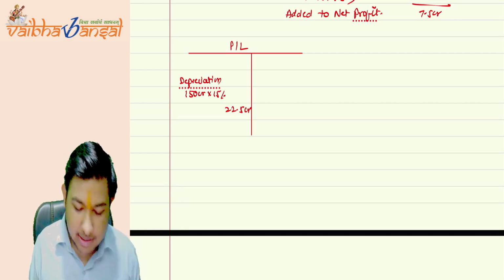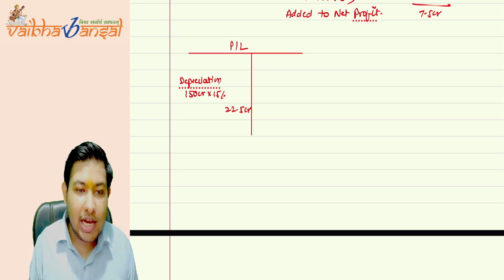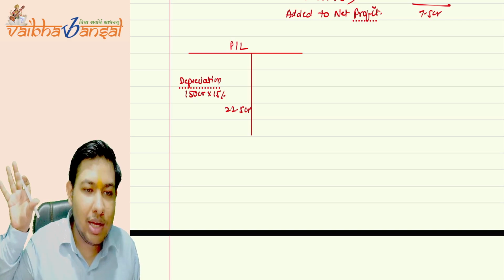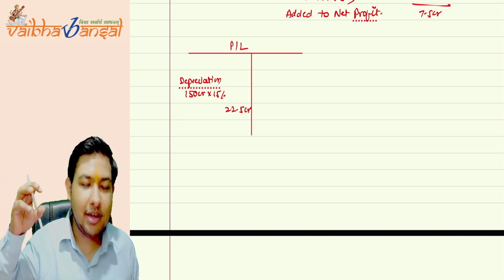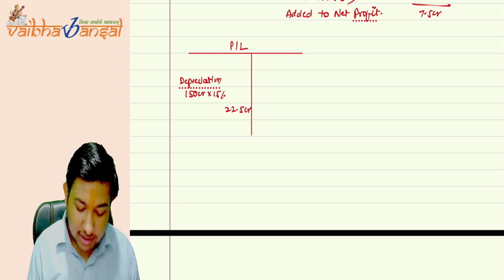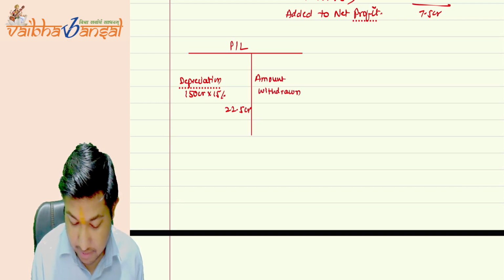The company said the excess depreciation of 7.5 CR that we have charged, take it from the revaluation reserve and credit it to the PNL, increasing your PNL by crediting the excess depreciation amount from the revaluation reserve. So the company said the amount withdrawn from revaluation reserve,